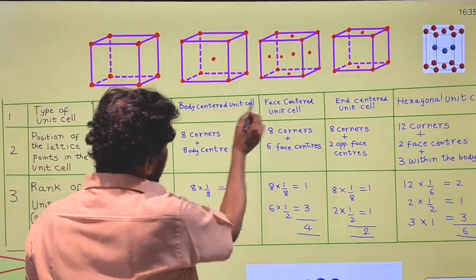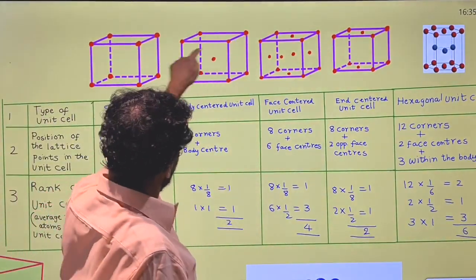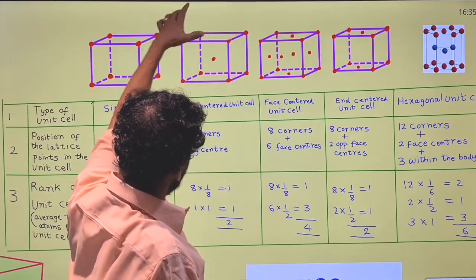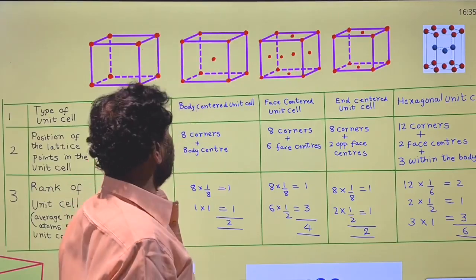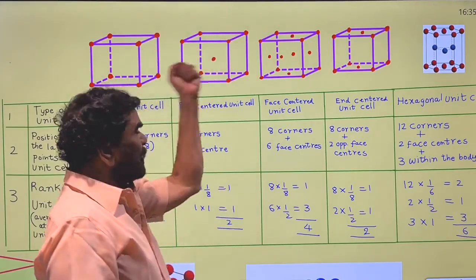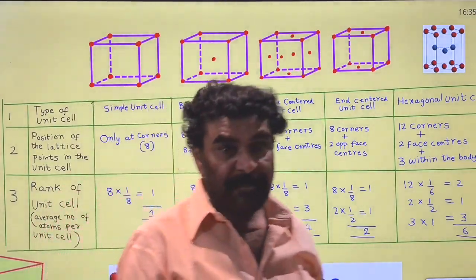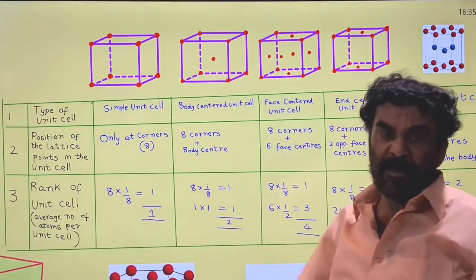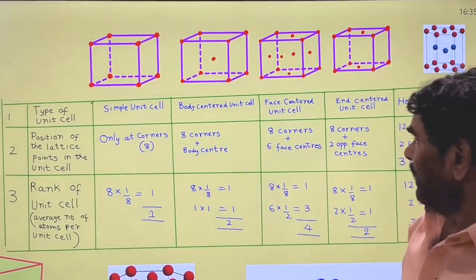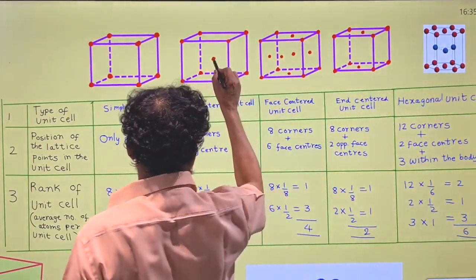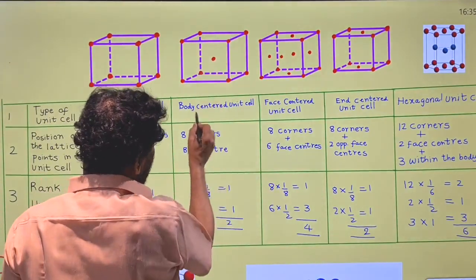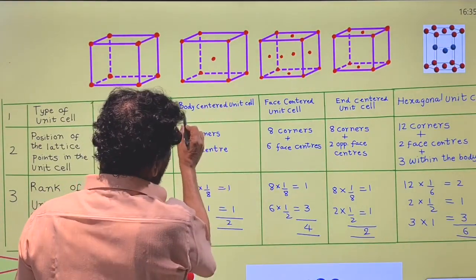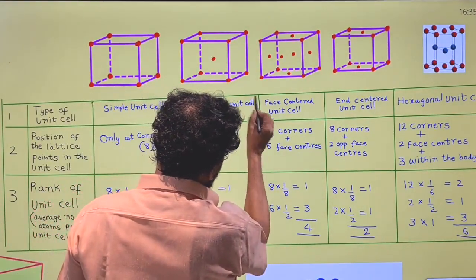Here in the body centered unit cell, the lattice points are present at the 8 corners, and one atom is present at the center of the cube, the body center. This extra lattice point at the center of the body is why it is called the body centered unit cell.